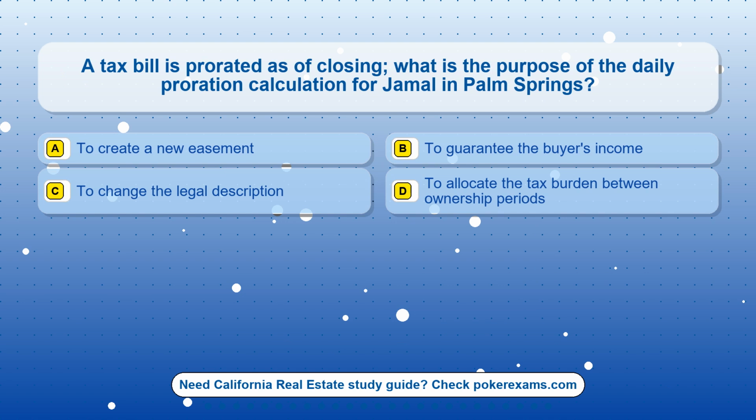Question 13. A tax bill is prorated as of closing. What is the purpose of the daily proration calculation for Jamal in Palm Springs? Option A. To create a new easement. Option B. To guarantee the buyer's income. Option C. To change the legal description. Option D. To allocate the tax burden between ownership periods.